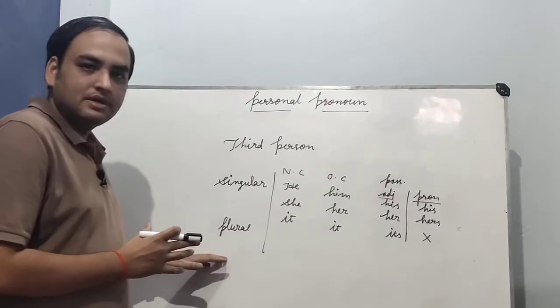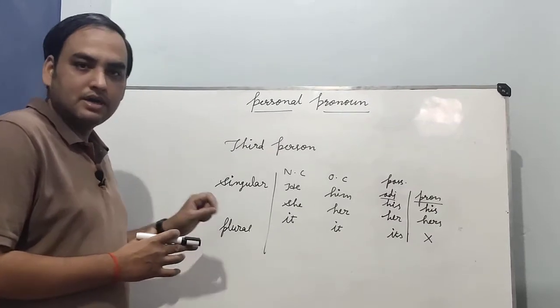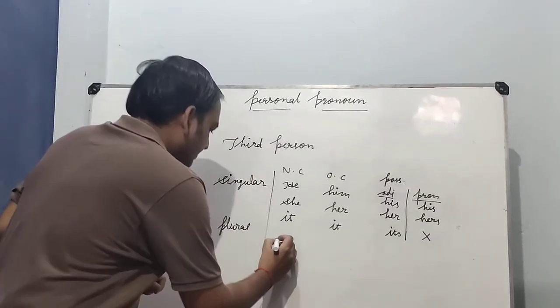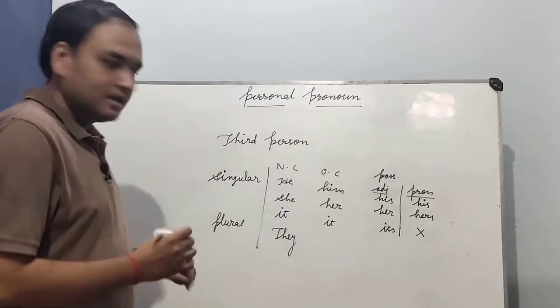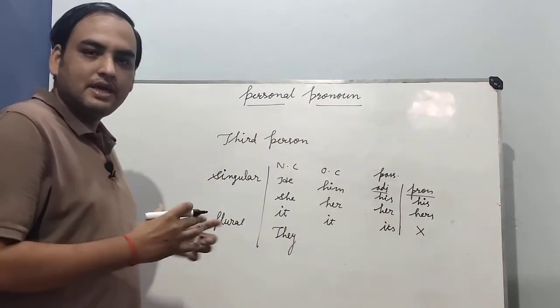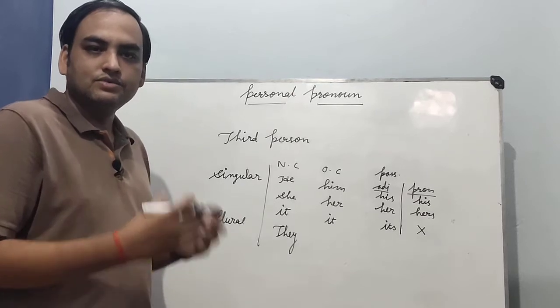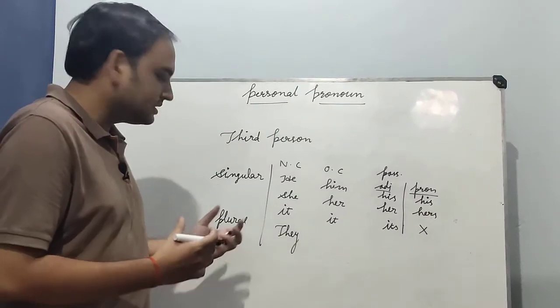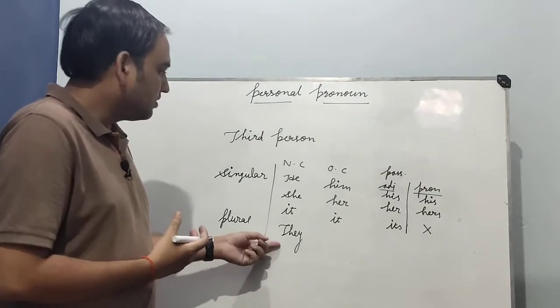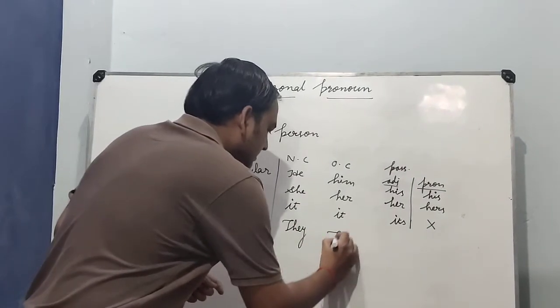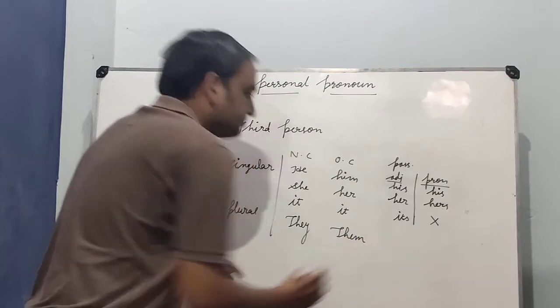Now we come here, third person plural: they. Okay, this is the nominative case. They is used in the case we are using more people. जब हम एक से ज़्यादा की बात कर रहे हैं और थर्ड पर्सन है, then we will use they. Okay, its objective case is them.